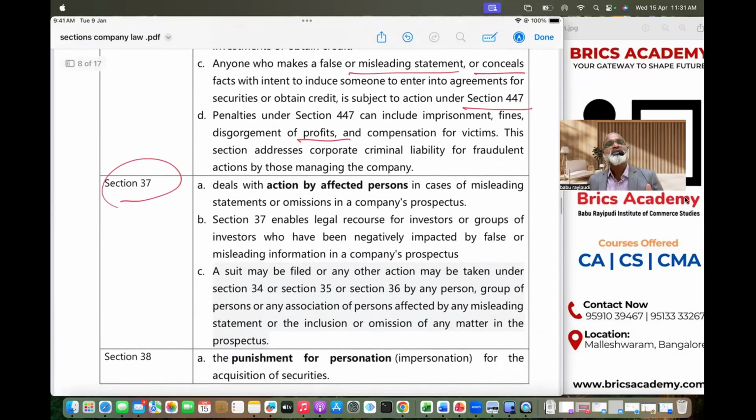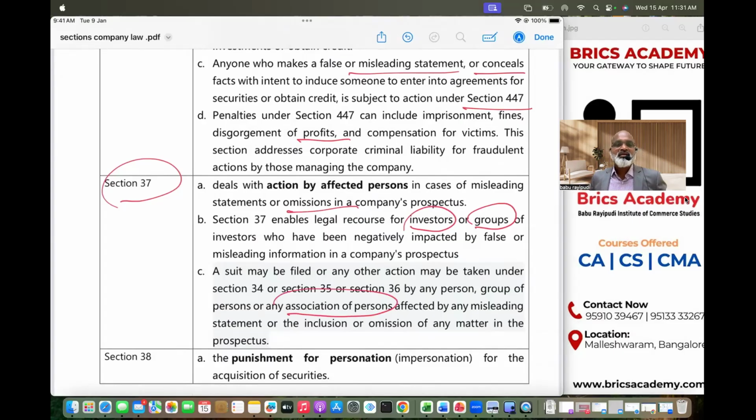Section 37 talks about who shall file a suit. So that means when there is a misleading information, when there is a misstatement, when there is an omission in the prospectus, there is every possibility somebody has been affected. So mostly investors, you might think. So first, this section 37 says who can file a suit. Number one, investors can file a suit. A group of investors can file a suit. Understood? An association of investors can file a suit.